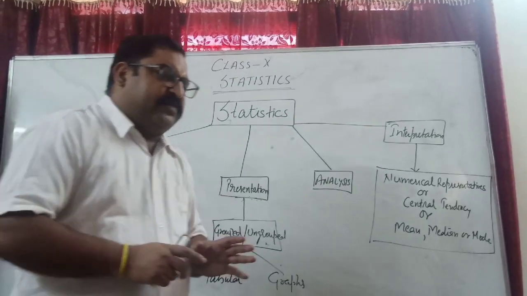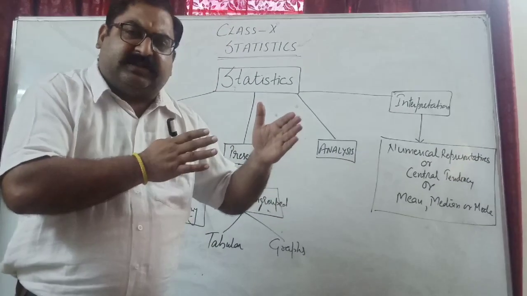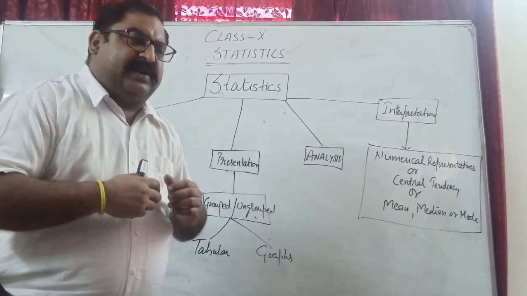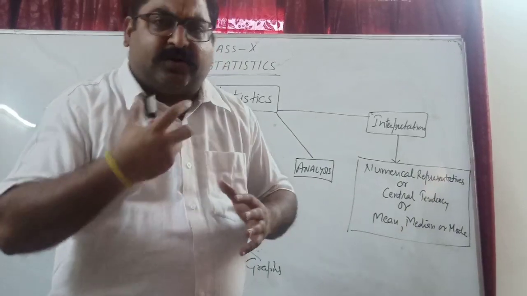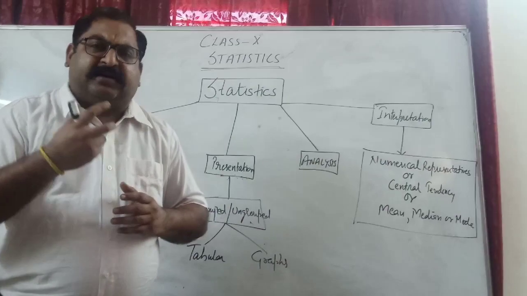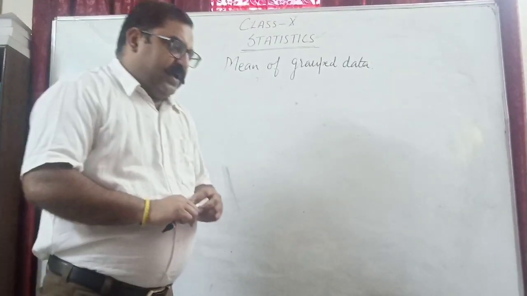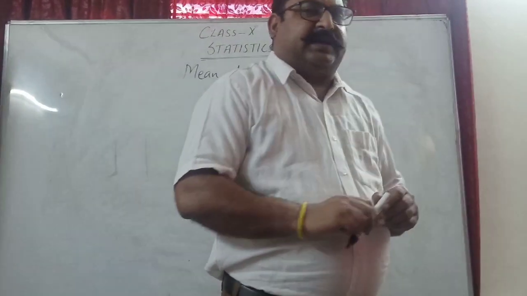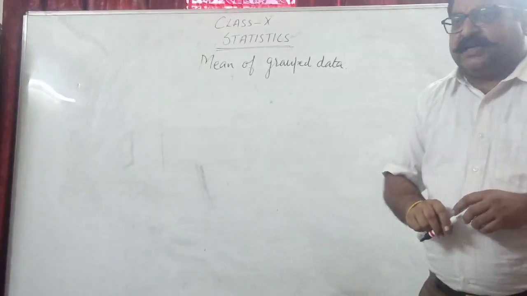Now we will carry forward with the same things, that is mean, median, mode, which we call central tendencies, the numerical representatives, but this year we will extend our knowledge from ungrouped to grouped data. First, that is how to find the mean of grouped data. So children, we have talked about the basics of statistics, but now let us formally start our chapter, that is statistics.